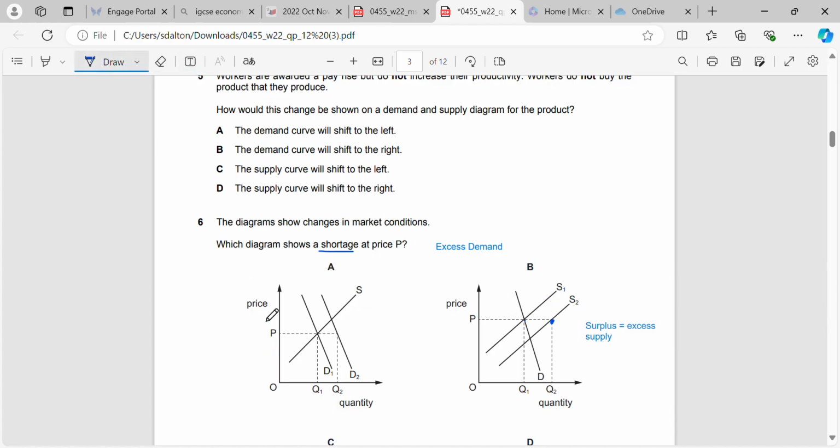So the correct answer will be A, and we can see because here we've shifted demand, so our demand is at this level at this price, but our supply is still here. So this gap shows that the demand is higher than the supply, which is what we call a shortage, excess demand.